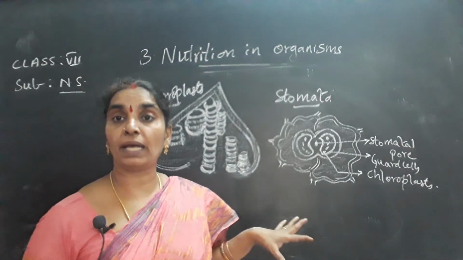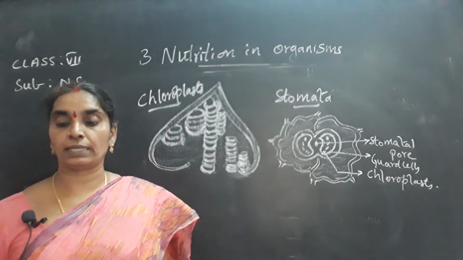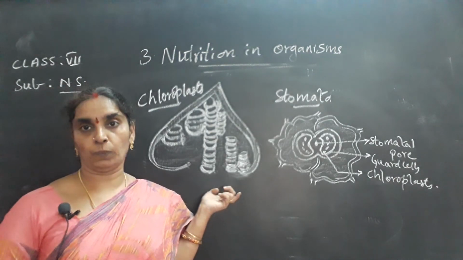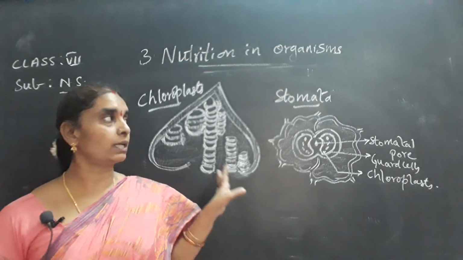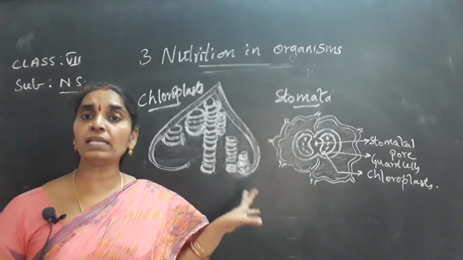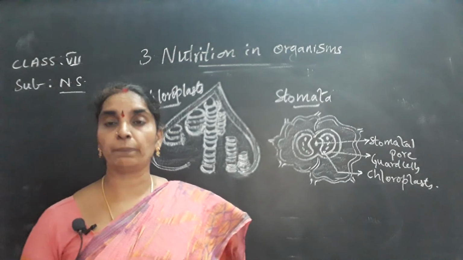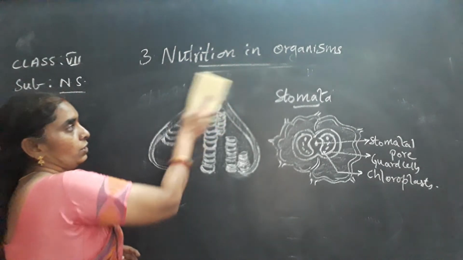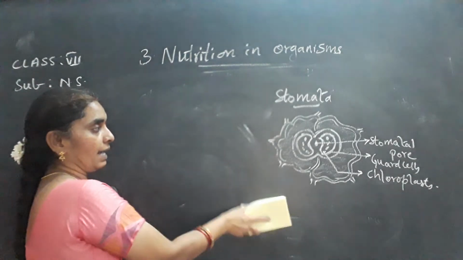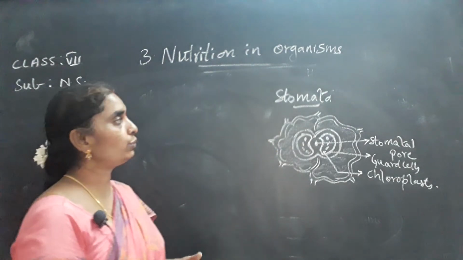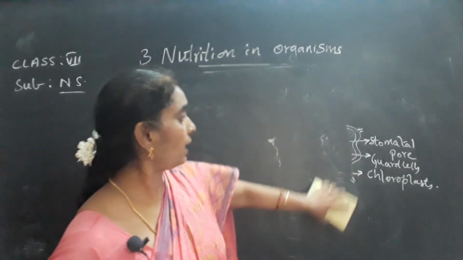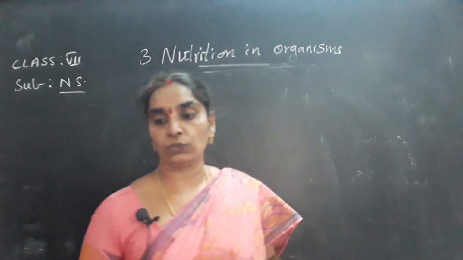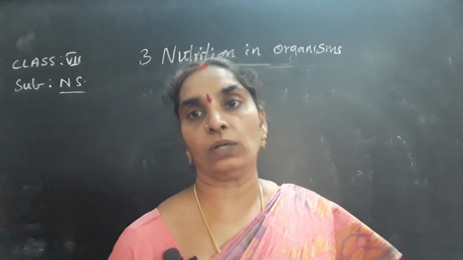So leaves prepare their own food. From this you can understand that leaves prepare their own food with the help of the chloroplast present in them. So the chloroplasts are green in color because of the presence of the pigment called chlorophyll. And now next we have to understand how the plants prepare their food. What do they take in, from where they get their food from? This is the question to which the answer is to be found.